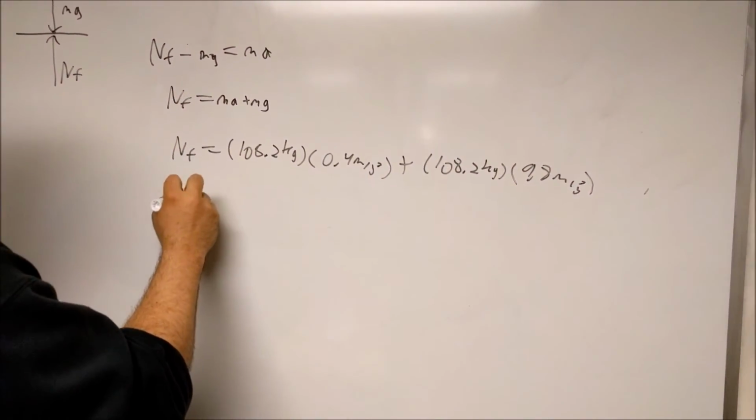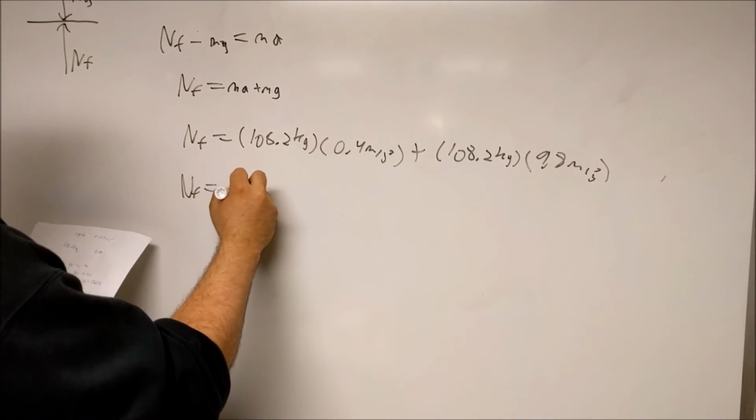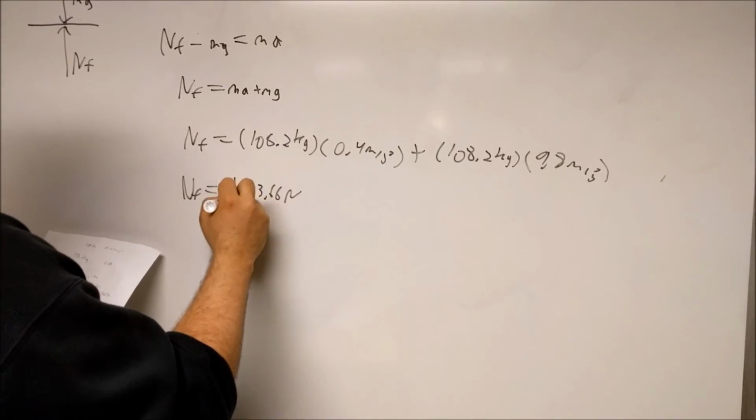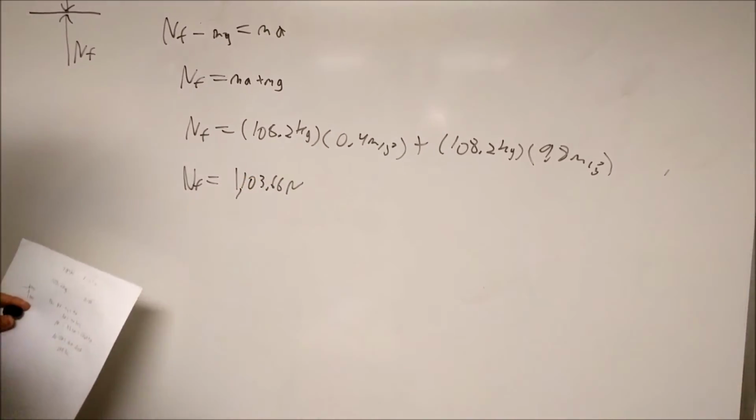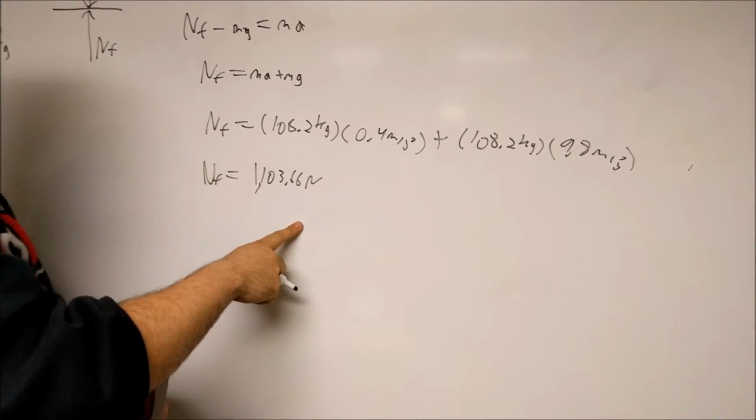So our normal force would be 1,103.66 newtons. So that should be the reading on the scale.